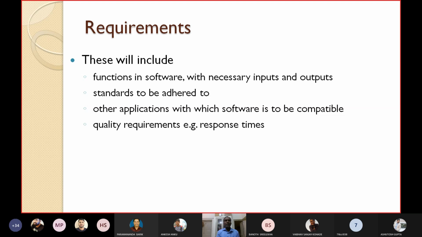Then the quality requirements, for example, what the response time should be, what the throughput should be. The quality requirements like response time and throughput must also be mentioned in the requirements or in the SRS document.